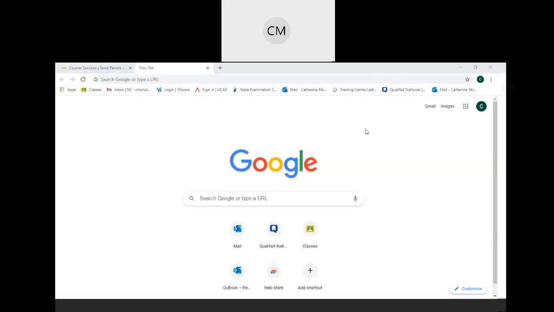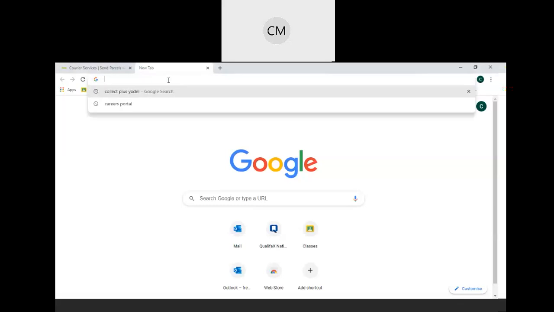So I'm just sharing my Google home screen here. Welcome to all third year students and your parents. So hopefully you'll find this online lesson useful. So when you have a bit of time on your hands, then you can browse your subjects.